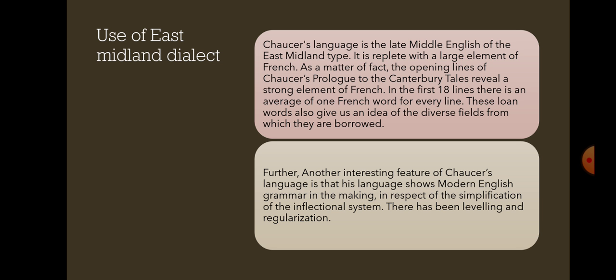You already know that the simplification of the inflectional system happened during this period. There has been a leveling and regularization of the English language, right? This is one of the interesting features of Chaucer's language. His language shares similarity with modern English, because modern English by the time had lost all the inflections, and syntax or word order was given importance in modern English, right? This similarity was there in Chaucer's time also, because in the Middle English period there are leveled inflections. Okay.